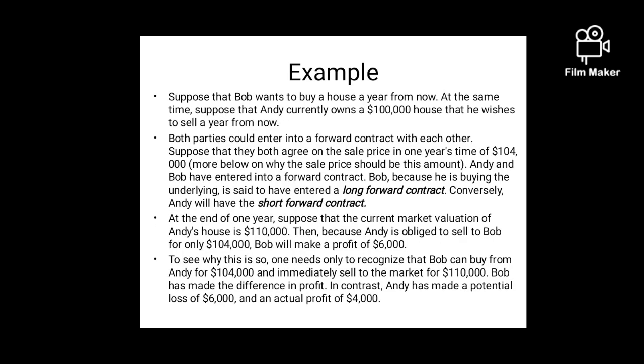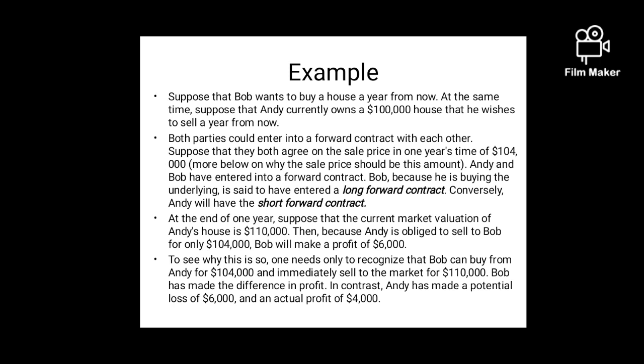The example of forward market. Suppose Bob wants to buy a house a year from now. Now why is it a forward? Because exchange is not buying and selling houses. This is not a commodity available on a stock exchange. It is a tailor-made commodity. So Bob wants to buy a house, not today but after a year. At the same time, Andy also wants to sell a house at $1 lakh. So both will enter into a contract of buying and selling the house after 1 year, and they decide the price today only. Now what happened?